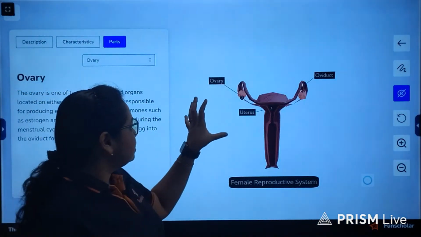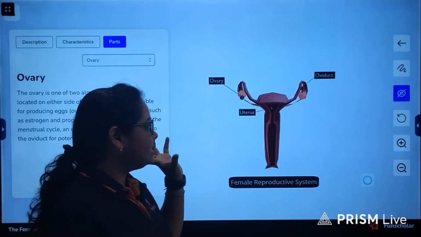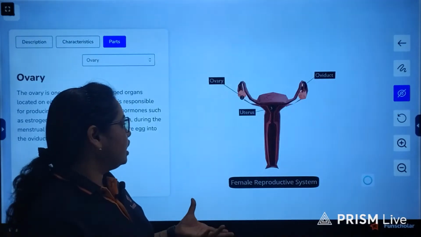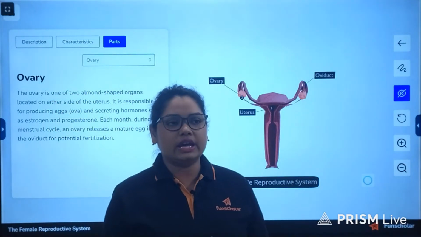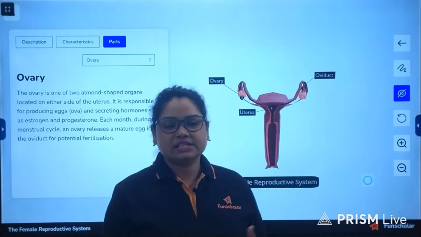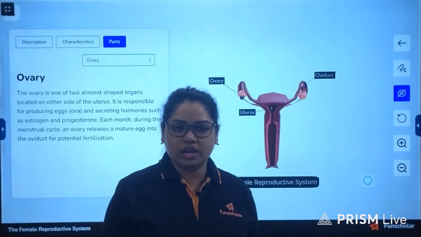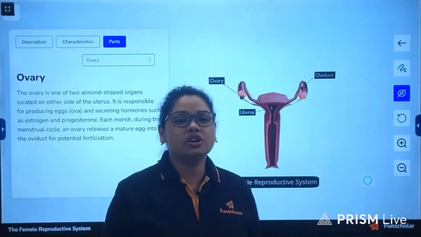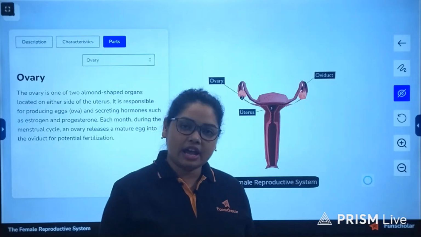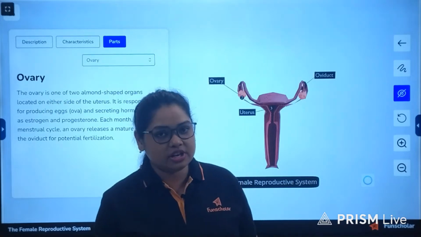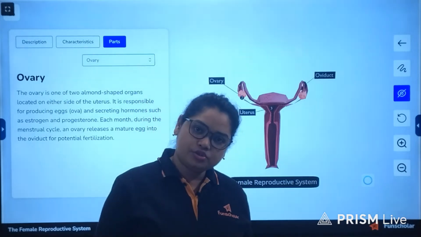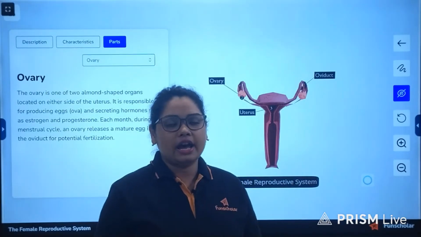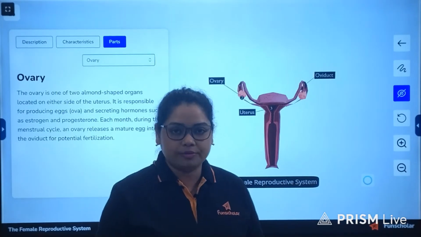Now, these ovaries are obviously very sensitive organs, we know, because any kind of drugs or any kind of bad habits such as alcoholism or smoking can adversely affect the functioning of the ovaries, and they will have a direct detrimental impact on the menstrual cycle, on the capacity of childbearing, and even on the production of the ovum.